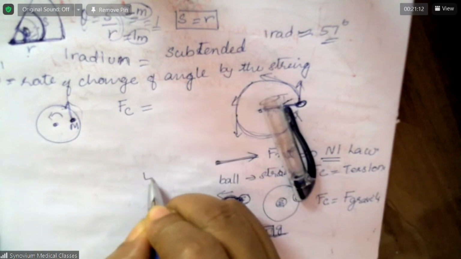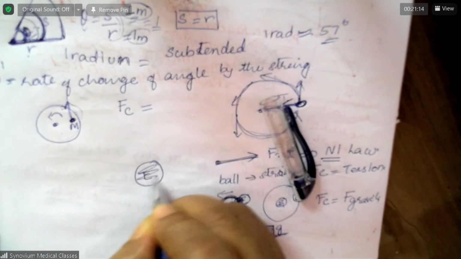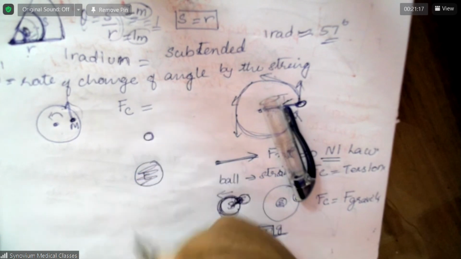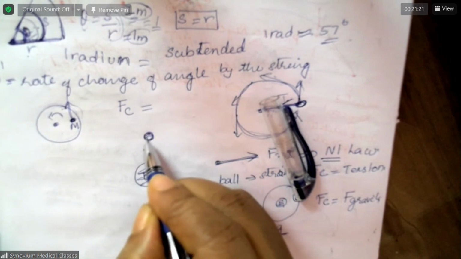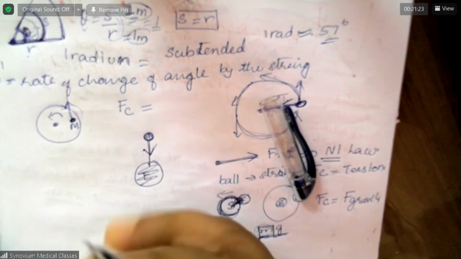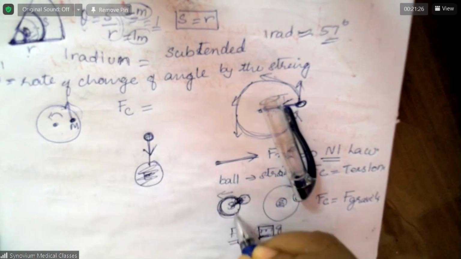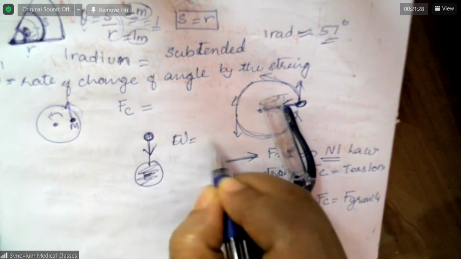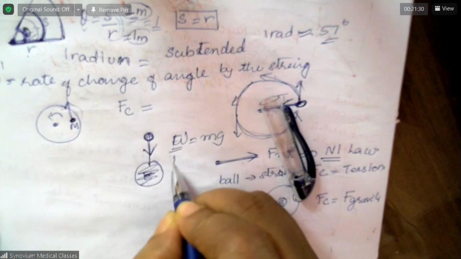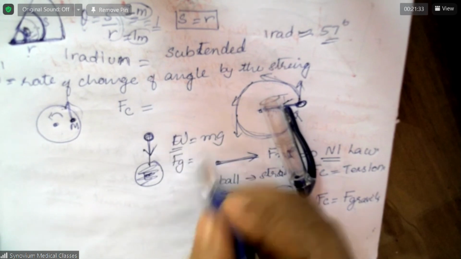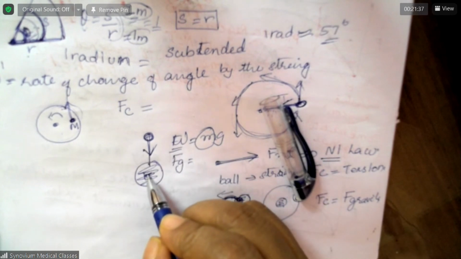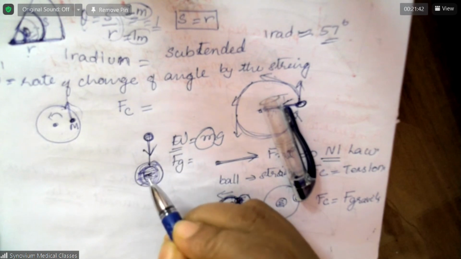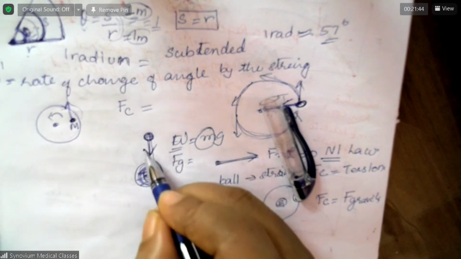But think about the earth, the mass of the earth, and for example an apple. An apple comes towards the earth. You can see the apple moving towards the earth. Why? Because force is equal to weight, which is mass into gravity. This weight is force due to gravity and depends on mass. The earth's mass is so large that its gravitational force is large enough to make you see the apple coming towards it.